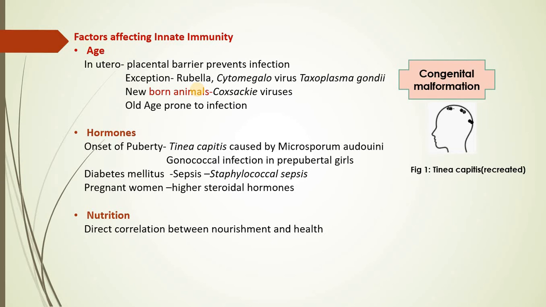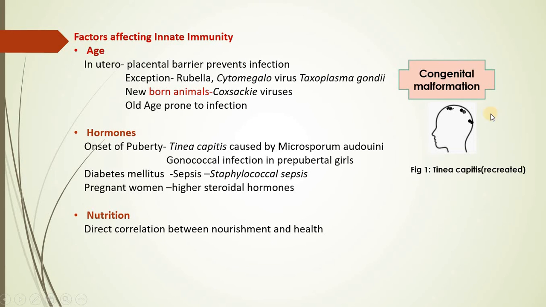Now let us talk about the hormones. Hormones play a major role in the life cycle of an individual. For physiological action or for growth and development, hormones play a very important role. On onset of puberty, you can see that tinea capitis is a kind of disorder which is caused by Microsporum audouinii. Now, what does it cause?